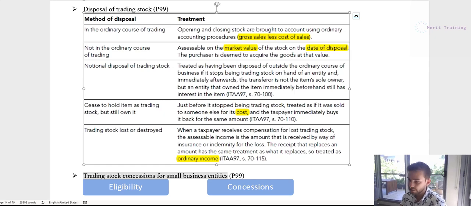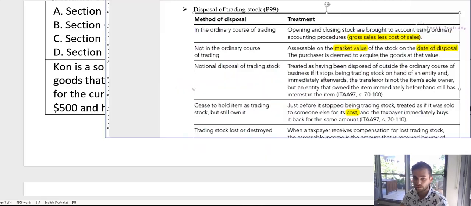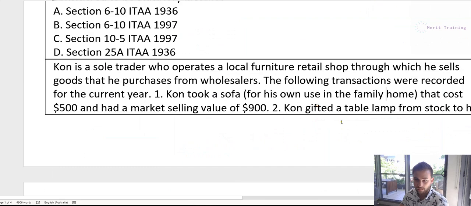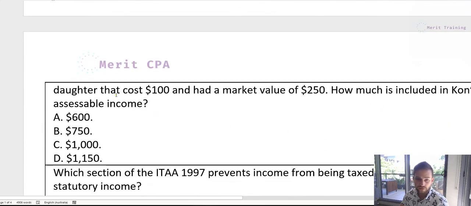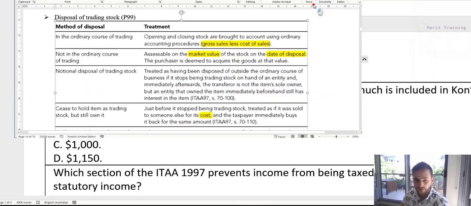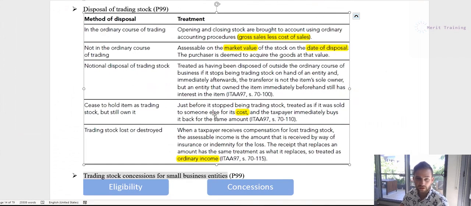Now the second part is Con gifted a table lamp from stock to his daughter that cost $100 and had a market value of $250. So let's have a look and figure out which of these particular situations is applying here. It's not this one because he's not transferring it to himself, right? He doesn't still own it, so this one's not applicable. It's not in the ordinary course of trading because it's not a normal arm's length transaction. So what it is actually is this one, not in the ordinary course of trading.